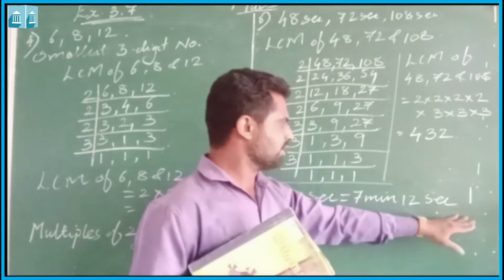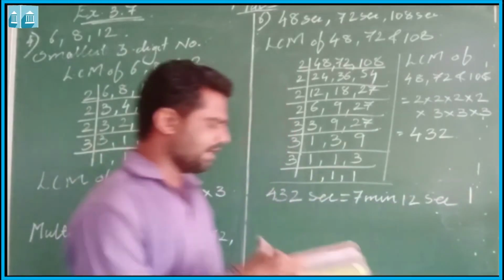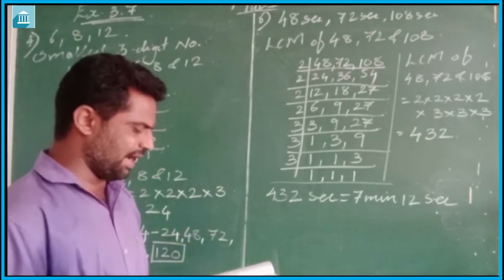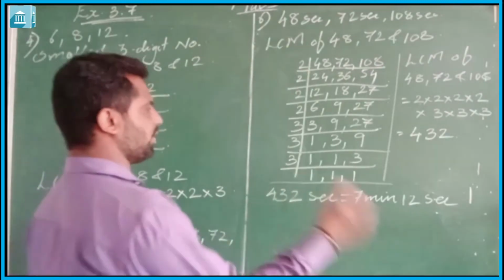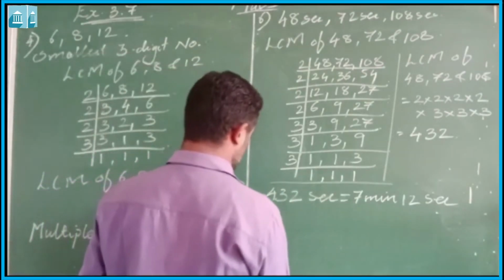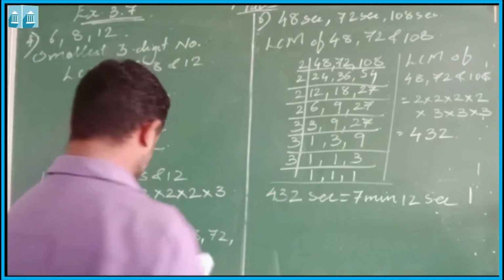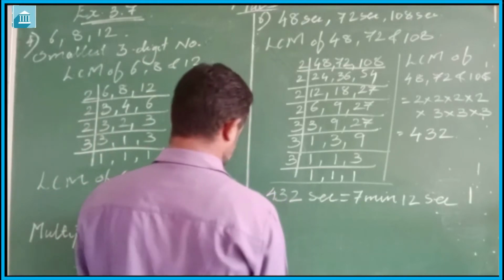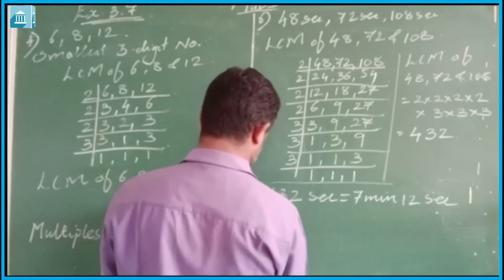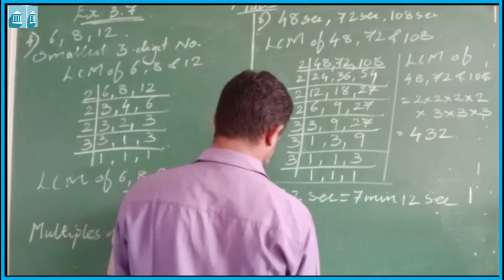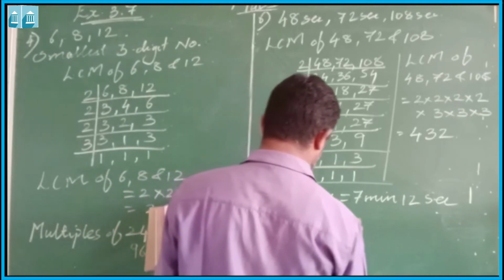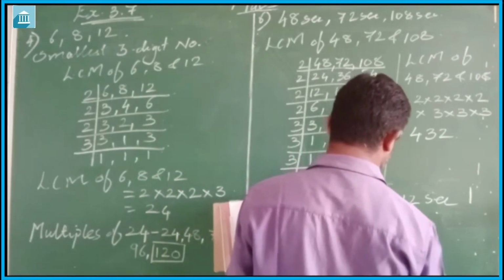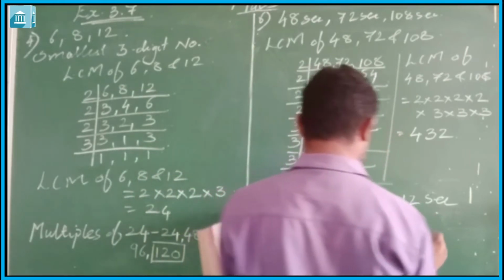And it is given that they change simultaneously at 7 am, then what is the next time? So next time when they come together, that will be 7 am plus 7 minutes 12 seconds.